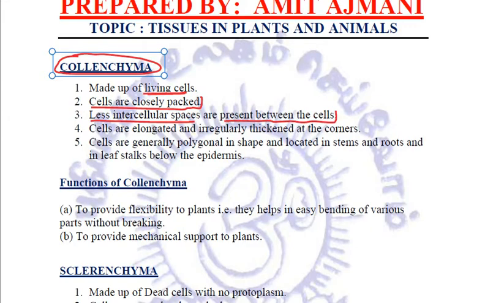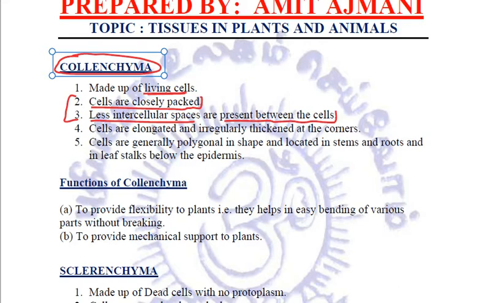Now, when we compare parenchyma and collenchyma, this is the difference we can see. In parenchyma, the cells were loosely packed and there were large intercellular spaces. Whereas in collenchyma, the cells are closely packed with less intercellular spaces.